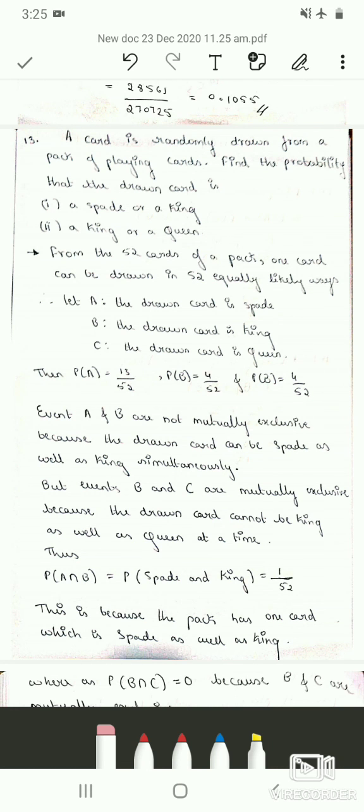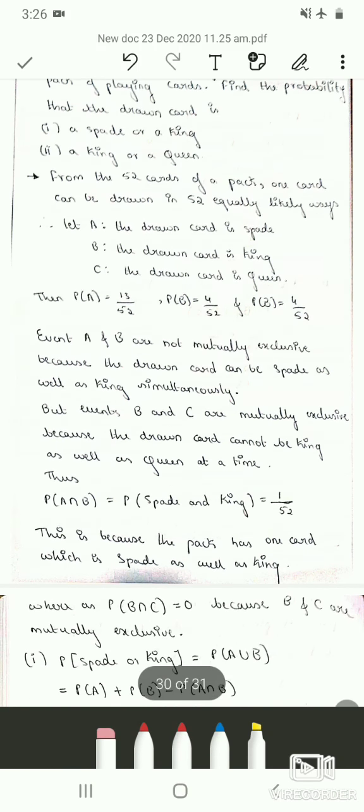So a spade also has a king. Therefore a card drawn at random may be a spade as well as a king. So it is not a mutually exclusive event. But events B and C are mutually exclusive because the drawn card cannot be a king as well as a queen at a time.